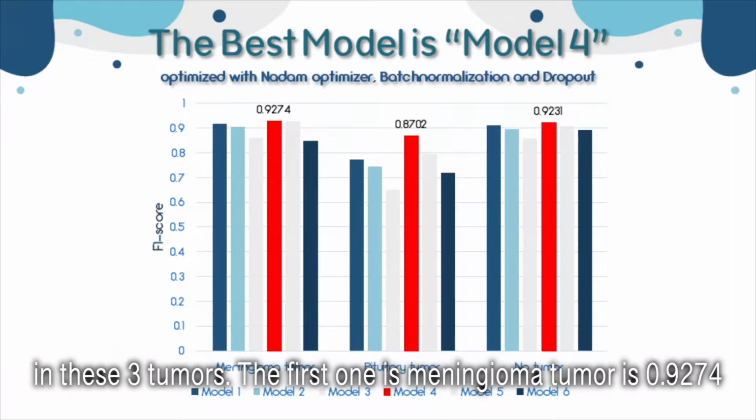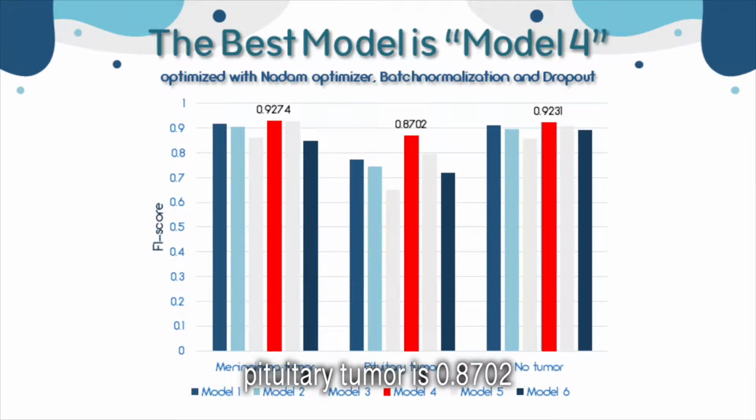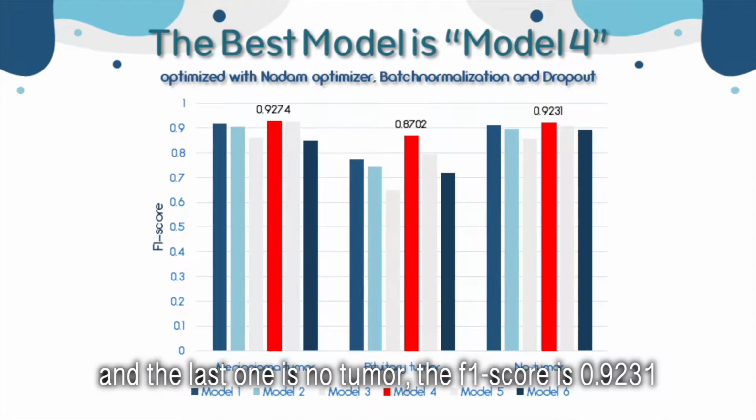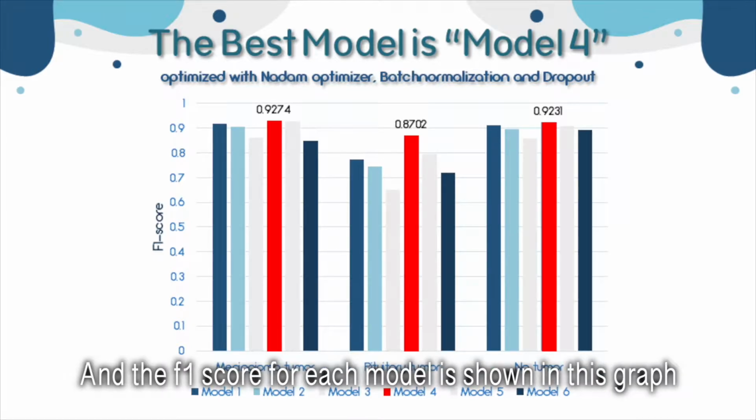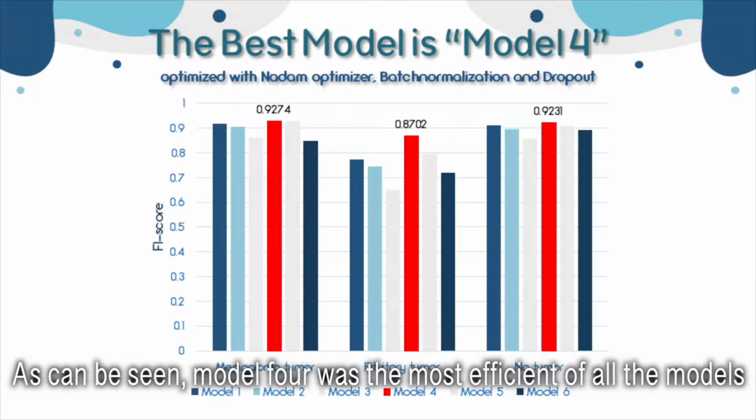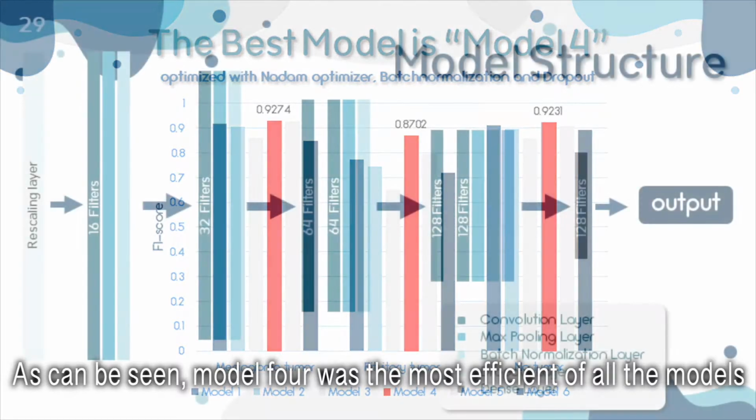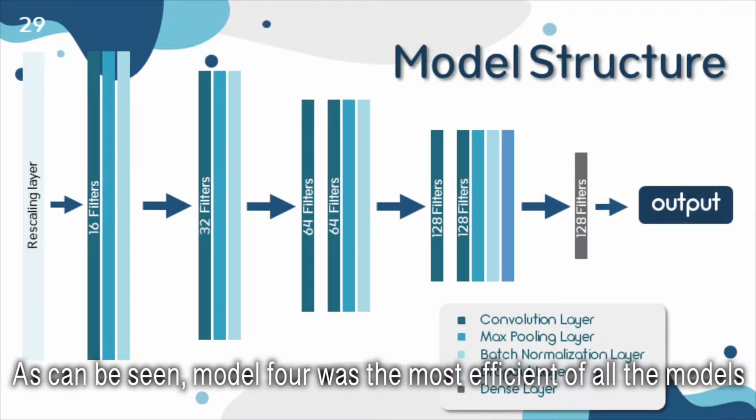In these three tumors, the first one, meningioma tumor, is 0.9274. Pituitary tumor is 0.8702. And the last one, no tumor, F1 score is 0.9231. And the F1 score for each model is shown apparently in this graph, that as can be seen, model 4 was the most efficient of all the models.